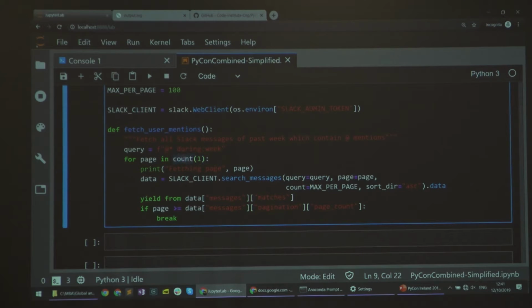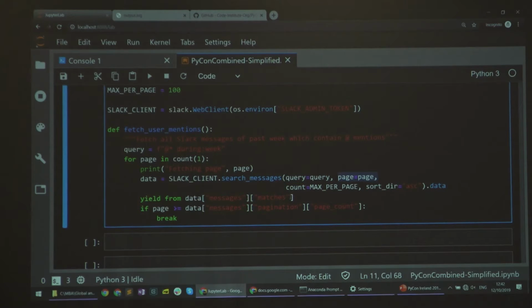Okay, so this is, for me, the really fun part here. So the naive approach might be to do an infinite loop until you've gotten all the results, or to get the first result and then see how many pages there are. But I prefer to think of it, if you look at the slide there, as starting with the natural numbers as our first data element and mapping each natural number to the results page for that number. So we're mapping 1 to the first 100 results, mapping 2 to the second 100 results, etc. So for each page, we get the data corresponding to that page.